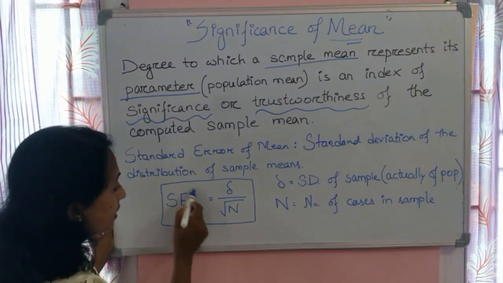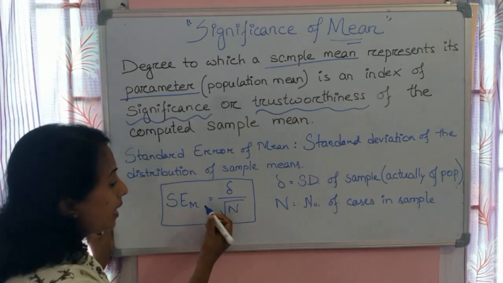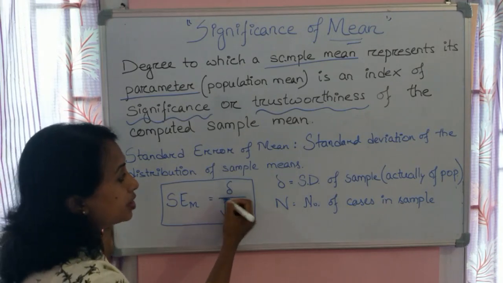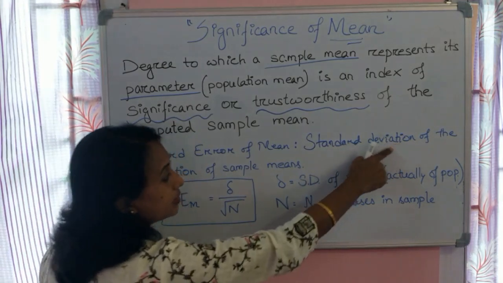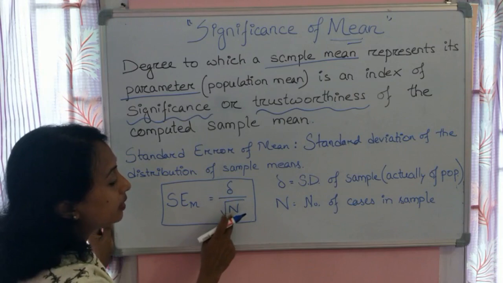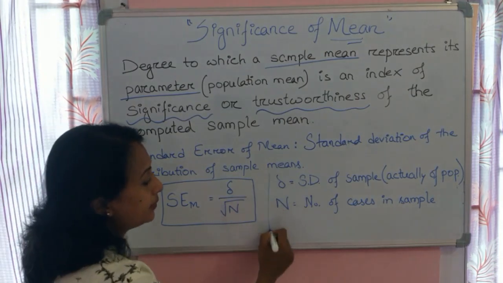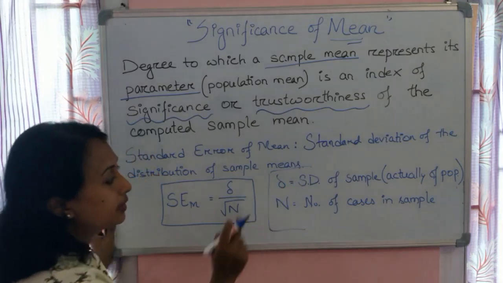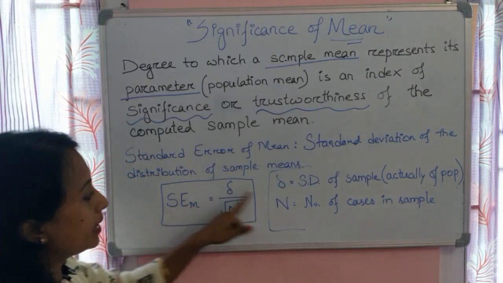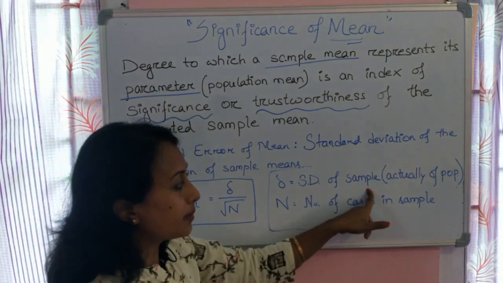The symbol of standard error of mean is SE, with M written in small. Here we have standard deviation in the numerator, and in the denominator we have n. N is the number of cases in the sample. Sigma signifies the standard deviation of the sample.